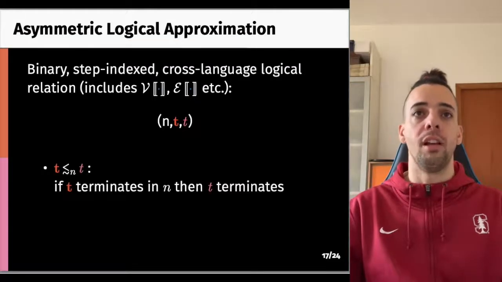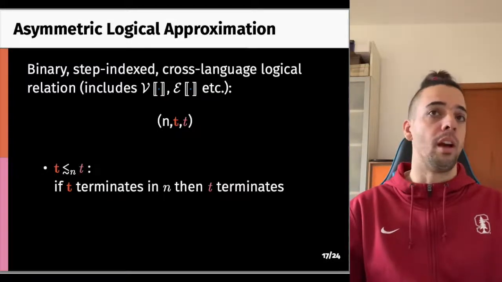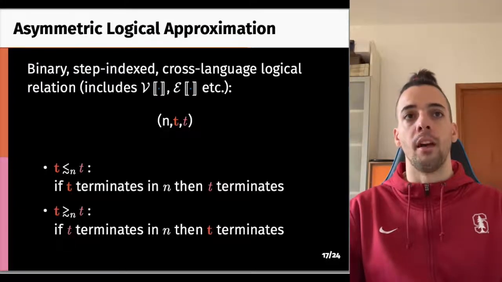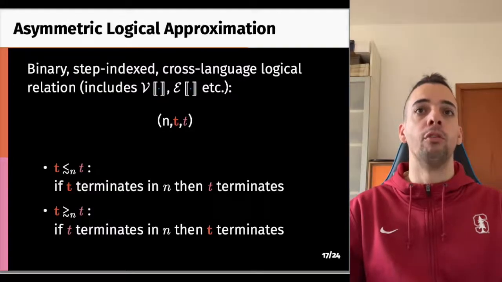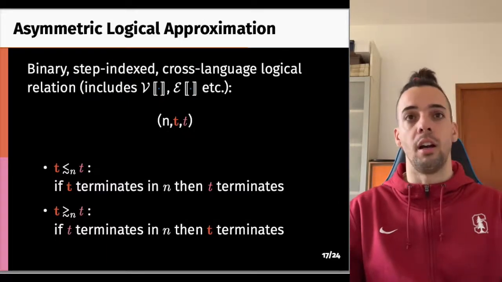One direction of the relation: we say that an iso term underrelates with an equi term if, given that we know that the iso term terminates, so does the equi term. The other direction flips the implication. So we say that an iso term overrelates an equi term if, given that we know that the equi term this time terminates, so does the iso one.